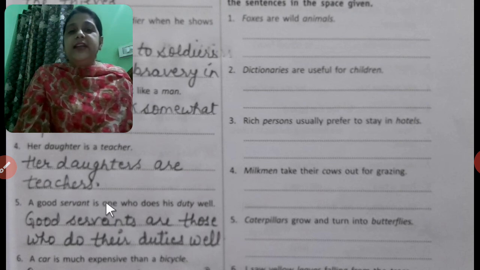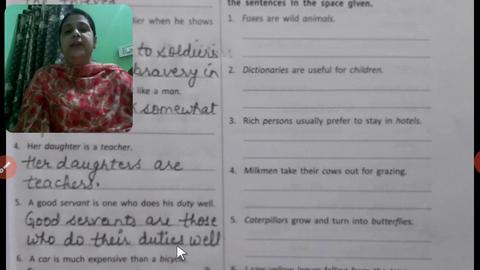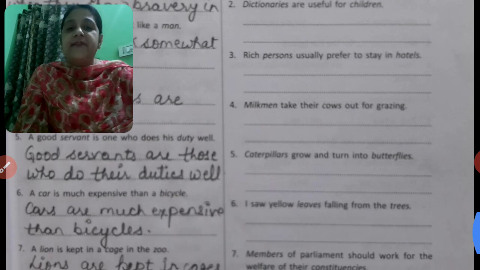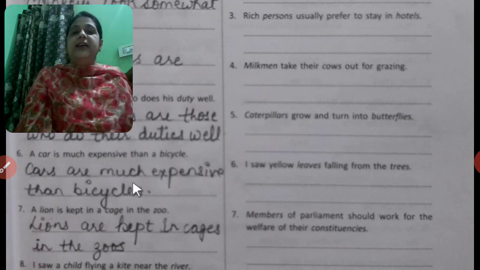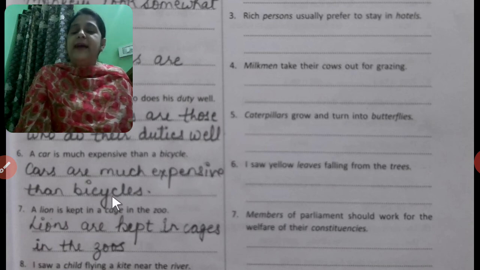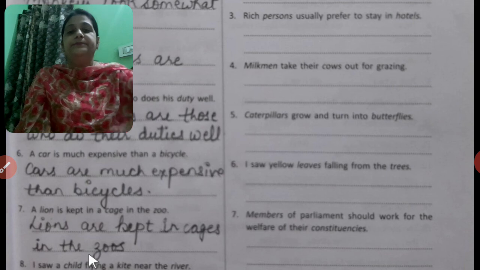A good servant is one who does his duty well. Good servants: servants are those who do their duty well. Okay, so in this way we have solved all these sentences. A car is much more expensive than a bicycle. Cars are much more expensive than bicycles. A lion is kept in a cage in the zoo. Lions are kept in cages in the zoos.